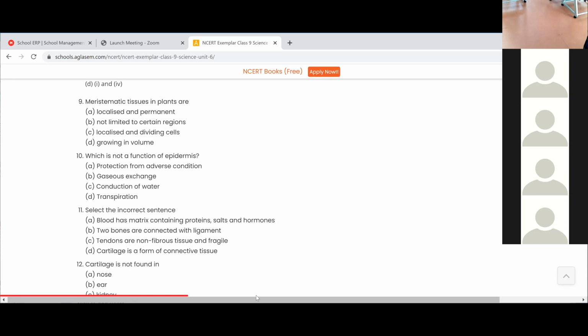Protection from adverse conditions and protection from microorganisms or any pathogens is also done by the epidermis, the outer layer.